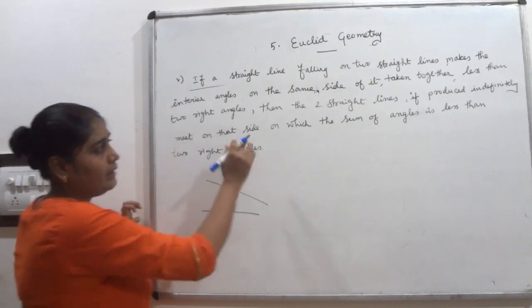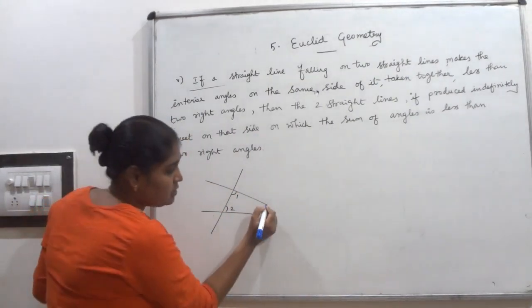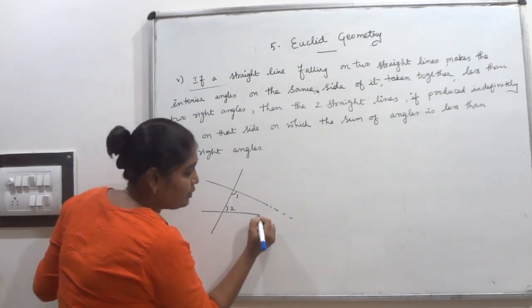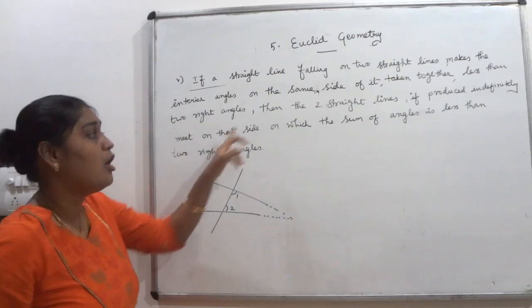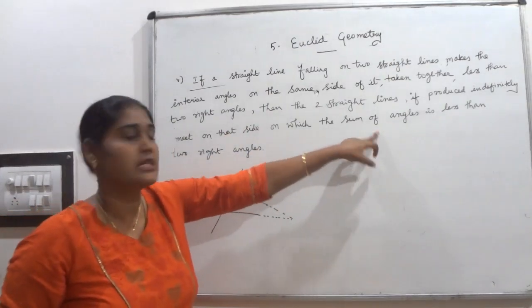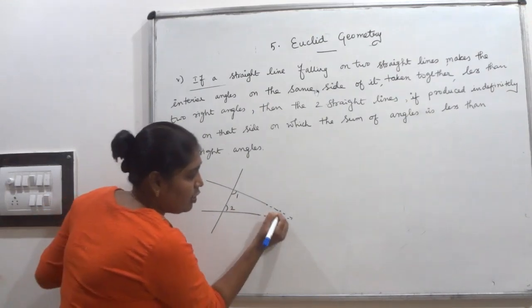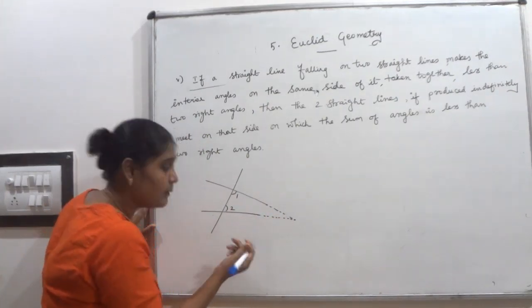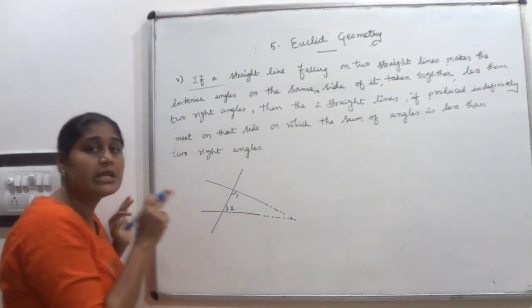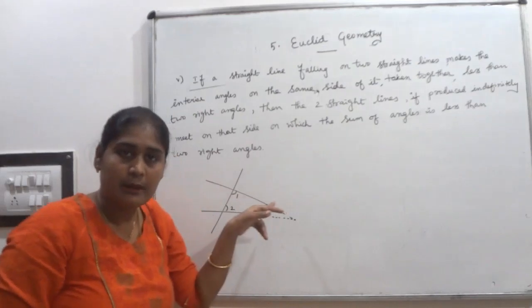degree, then the 2 straight lines, if produced indefinitely, suppose I am producing these 2 lines, producing means extending these 2 lines on the same side on which the sum of the angles is less than 2 right angles. If we are extending these 2 lines, they will meet at a point where the sum of two interior angles is less than 180 degree.